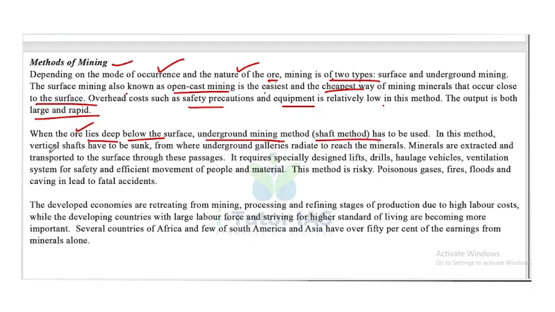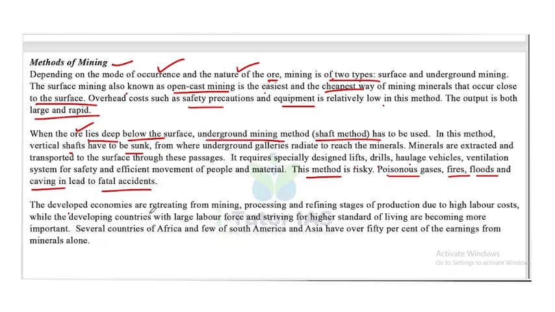In this method, vertical shafts have to be sunk from where underground galleries are laid to reach the minerals. Minerals are extracted and transported to the surface through these passages. It requires specially designed lifts, drills, haulage vehicles, and ventilation systems for safety and efficient movement of people and material. This method is risky. Poisonous gases, fires, floods and cave-ins lead to fatal accidents. So this method is very risky because it can cause many accidents.